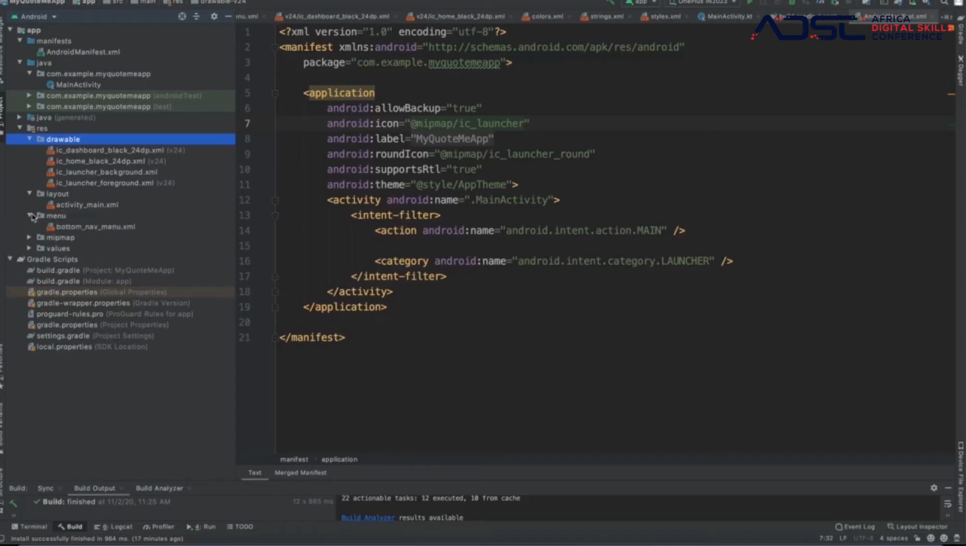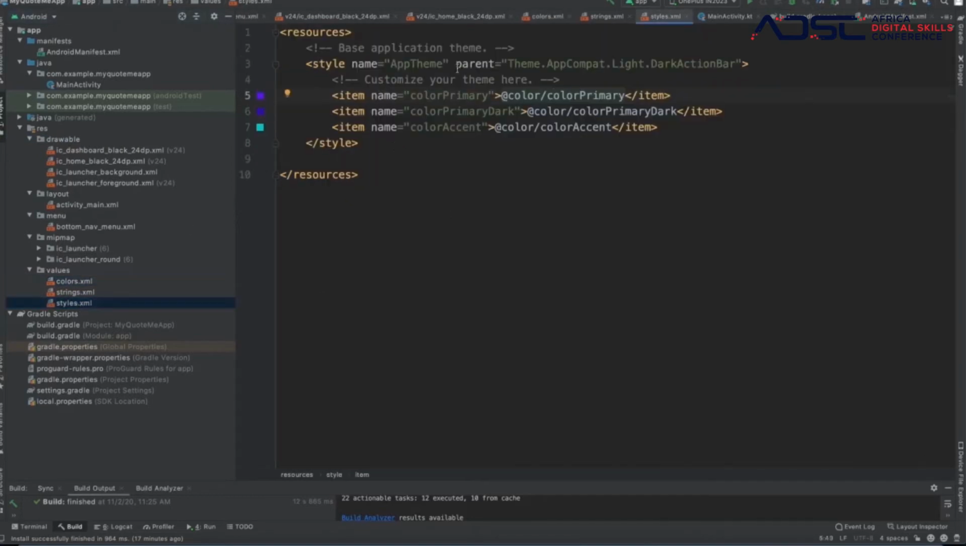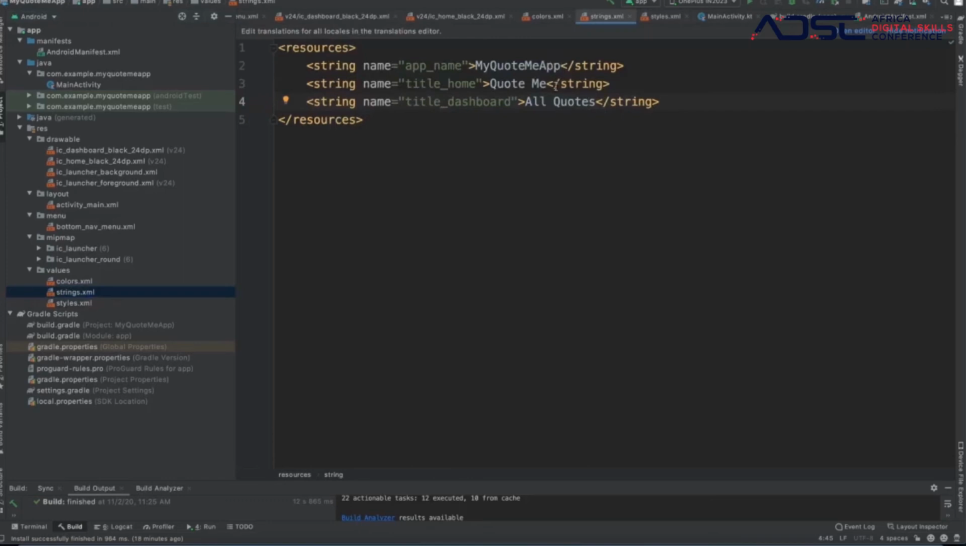We have the menu. The menu is basically going to be where you put in your bottom navigation. Map is where you see the logos of your app. Values are where we have the extra things like the colors, the strings, the styles. Colors, as I said, you could put any color here, black, white, and you could use it later for your styles. That is, the style is what we use for the theme. If you remember when I said theme, when we saw in the manifest folder. Strings is where we put in every string that you want to use in the app.